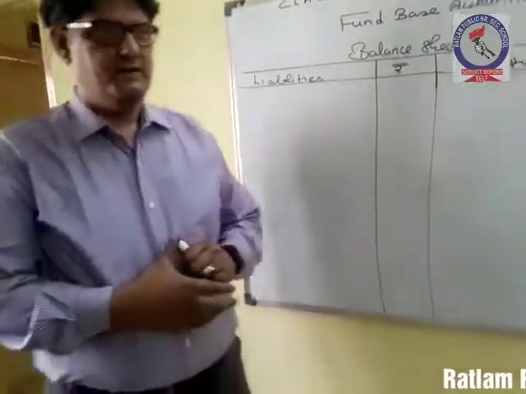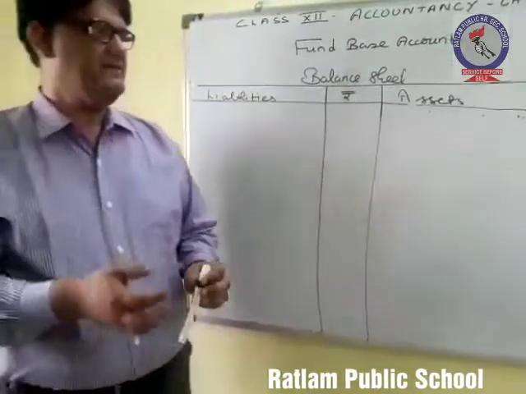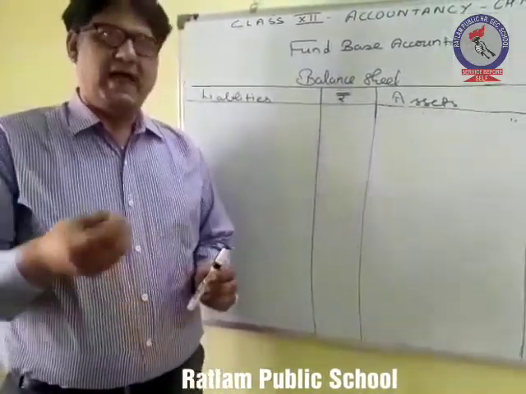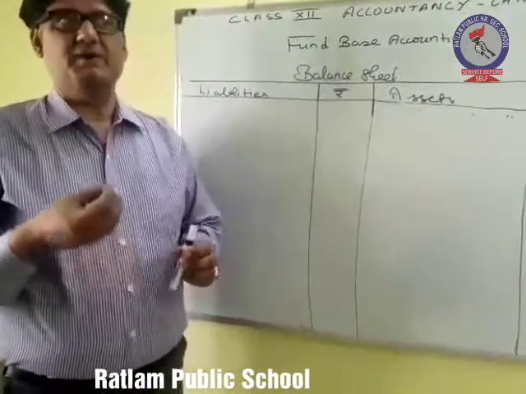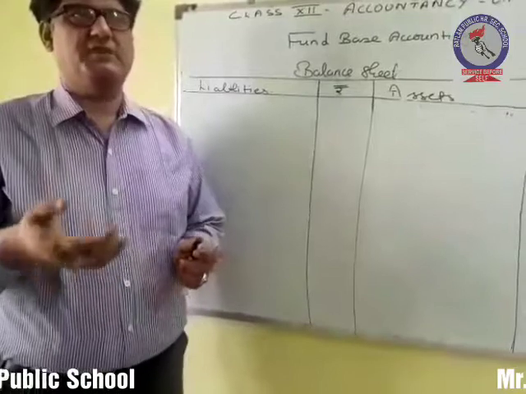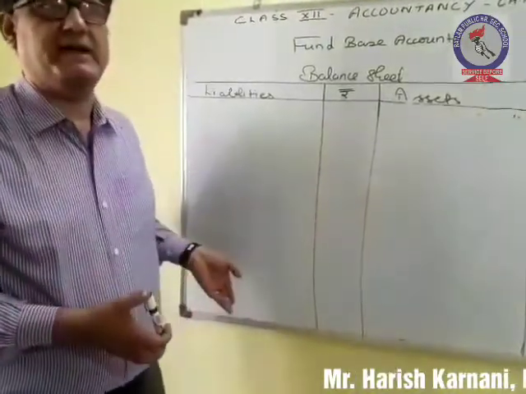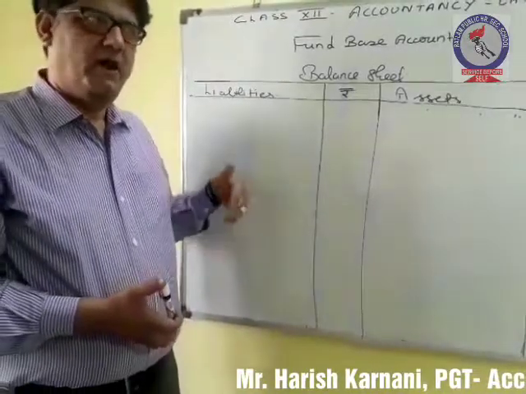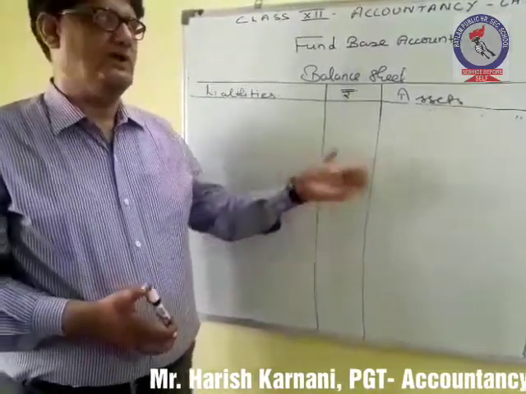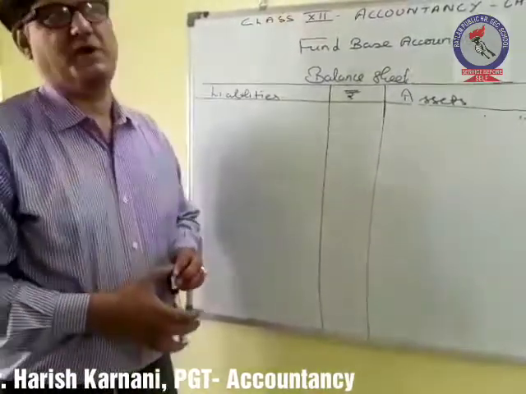Now moving ahead. After going through the accounting treatment related with activity based fund based accounting, the activities like the match fund or the sports activities or the prize fund activities, now we move ahead towards the constructive activity based fund.